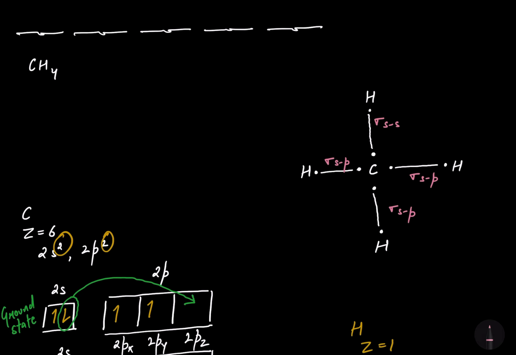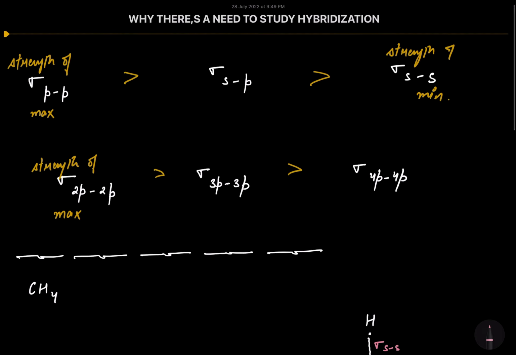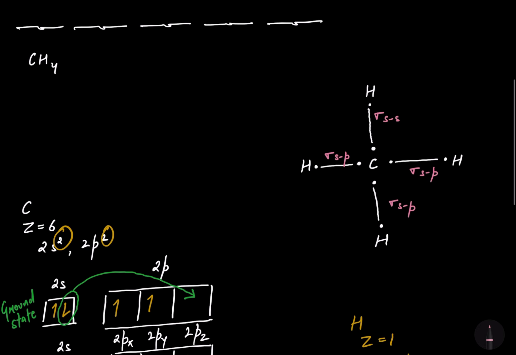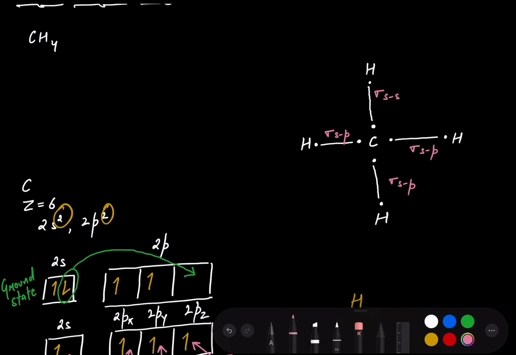So that means now let's come to the strength order. The sigma sp is more stronger than sigma s and the s. You can see that the sigma s and the p is more stronger than sigma s and the s. That means in case of CH4, what's gonna happen?